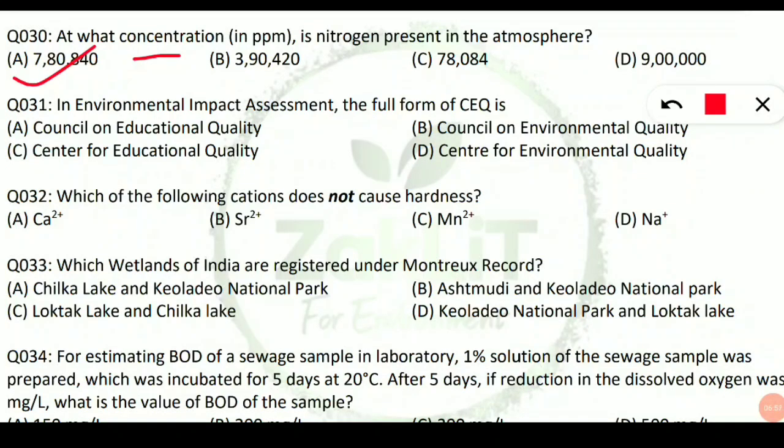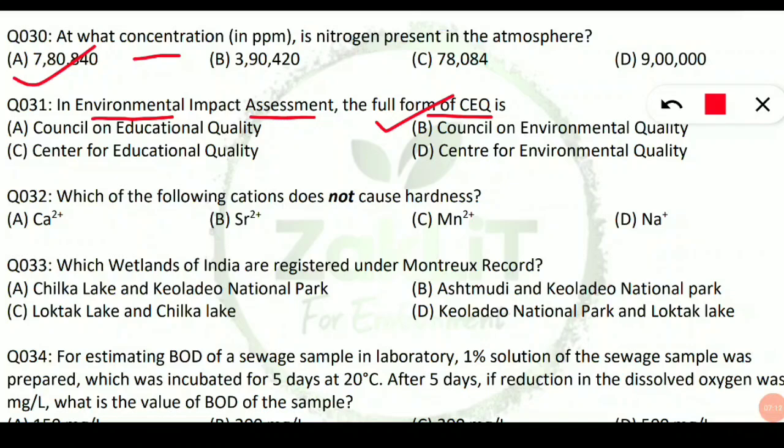Coming to the next question, question 31. In environmental impact assessment, the full form of CEQ is what? So the full form of CEQ in EIA is Council on Environmental Quality. So here option number B will be correct.